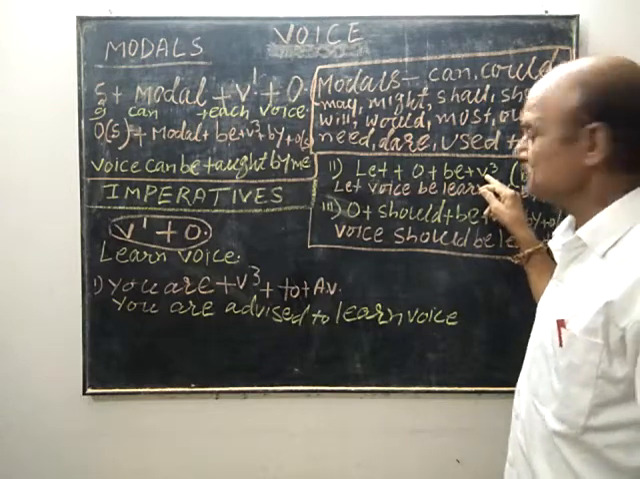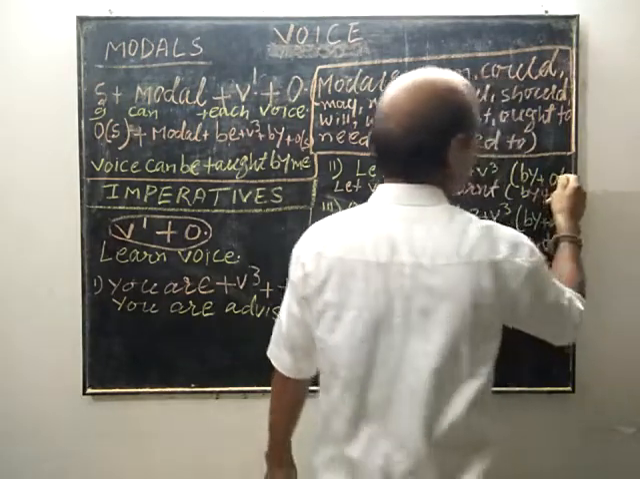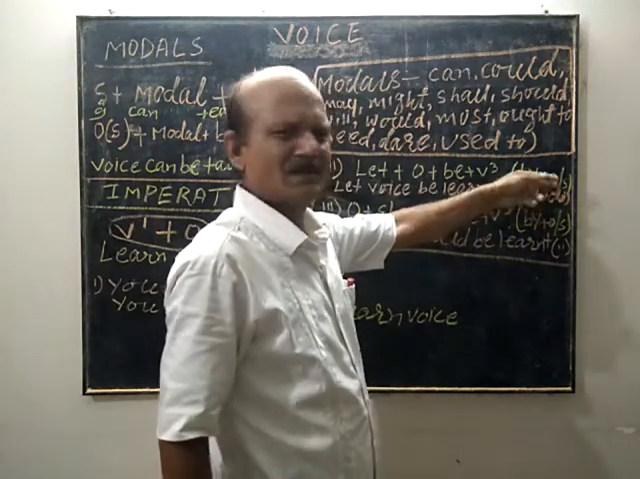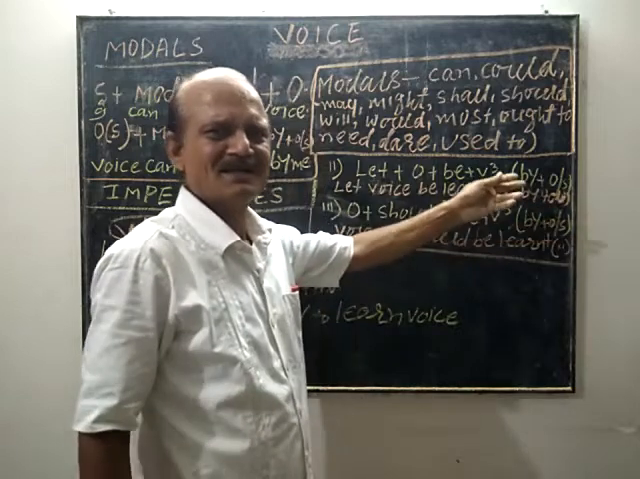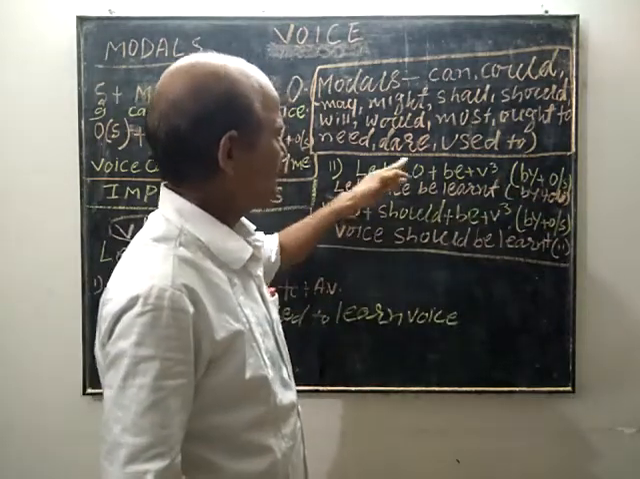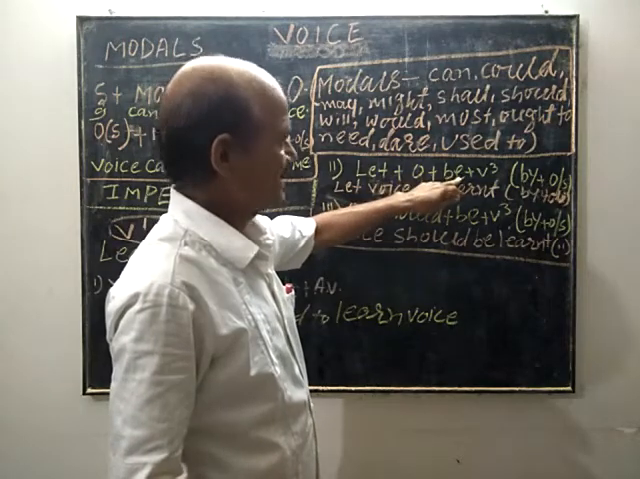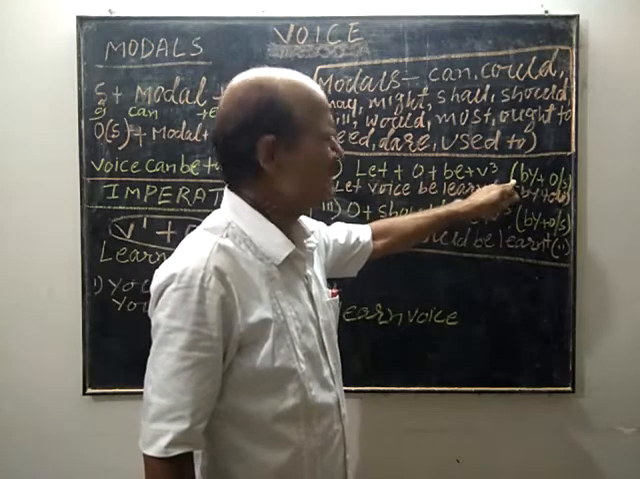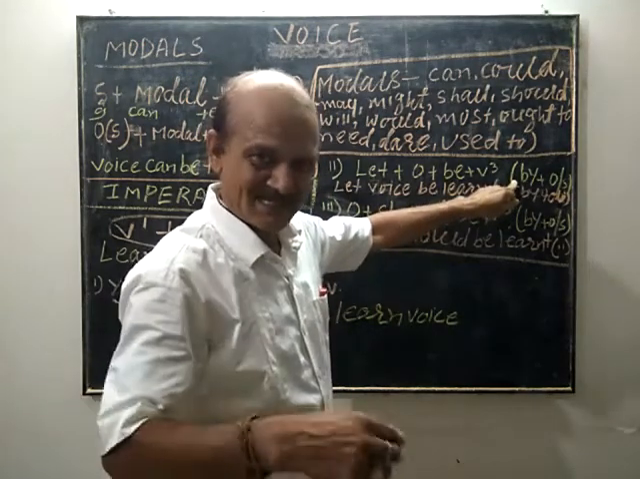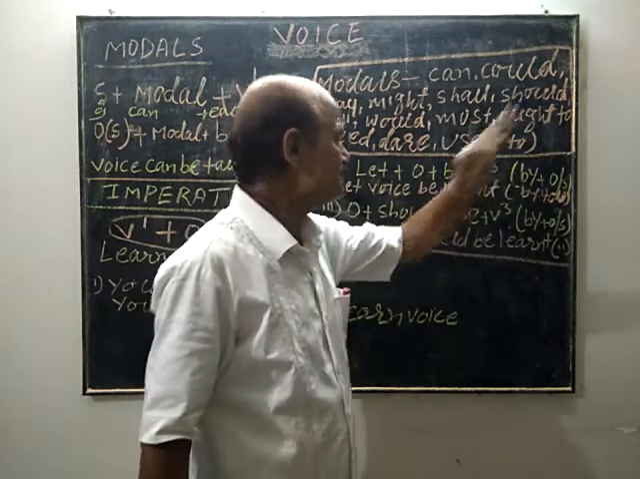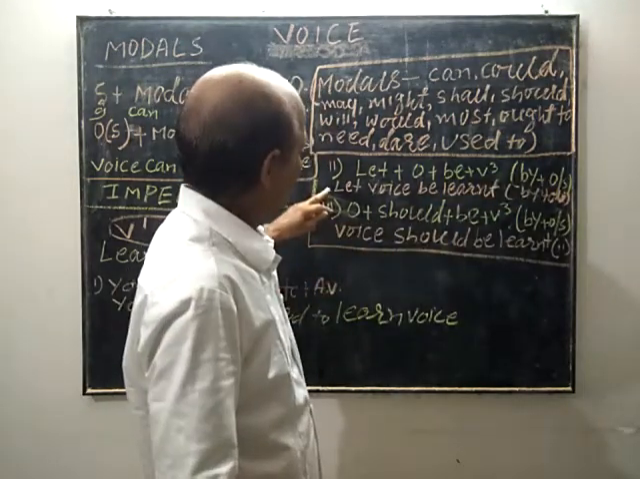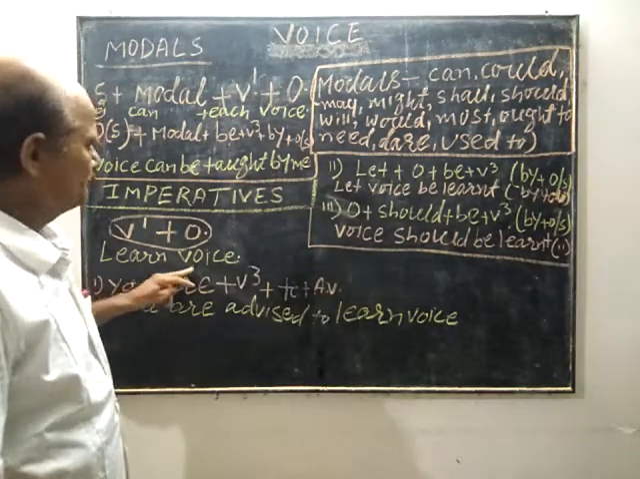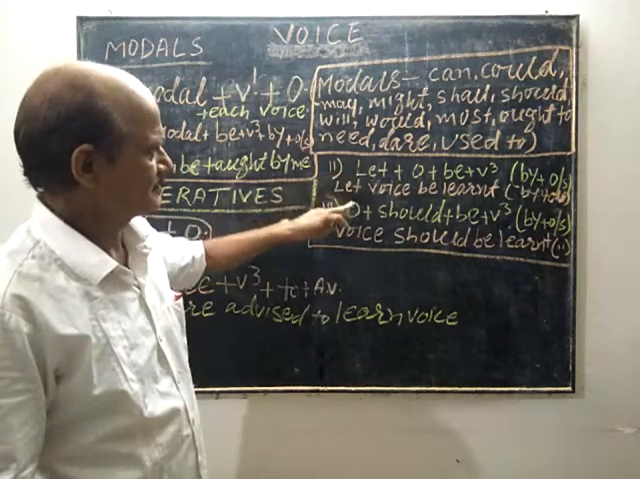In the second type, the structure of passive voice will be let plus object plus be plus past participle. We can use by plus object, which is the subject. Sometimes it's written, sometimes it's not written. Okay, let object plus be plus past participle. It may be or it may not be. By plus object. In this way, the sentence learn voice becomes let voice